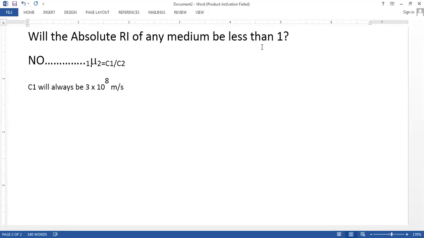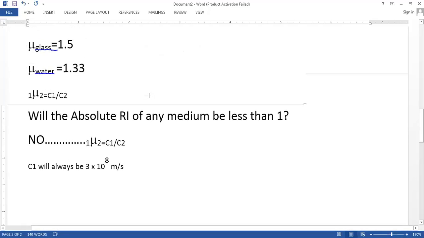No. So if you think mathematically, this value will always be bigger and the second, C2, will be smaller. A bigger number divided by a smaller number, will the answer be less than 1? You will find the answer will never be less than 1. So remember, the absolute refractive index of any medium can never be less than 1.